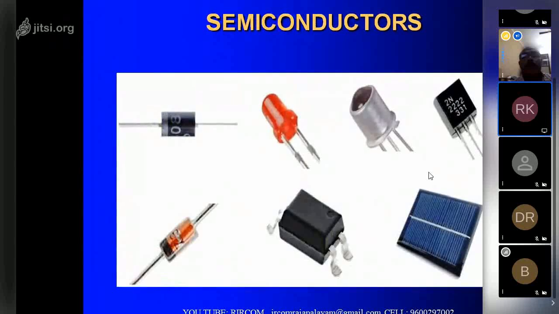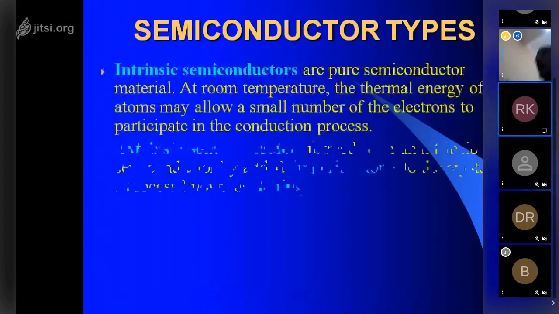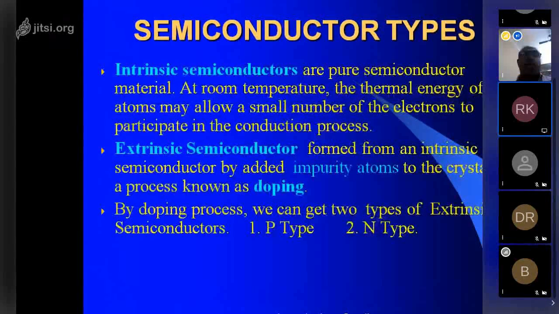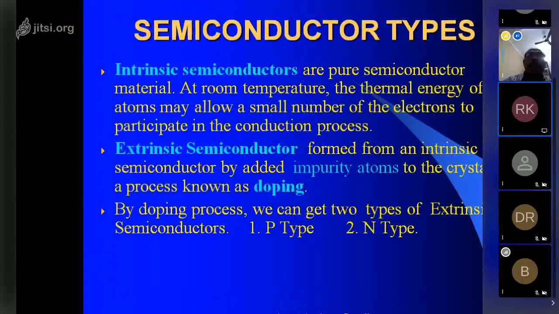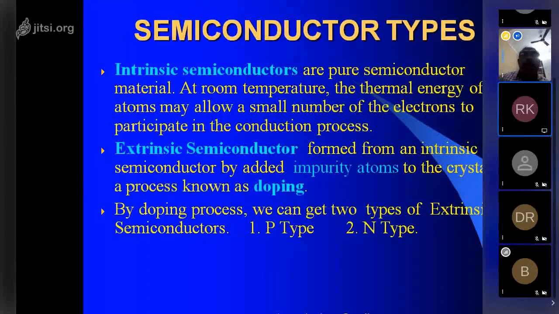So these are all the different types of semiconductor devices: the LED, the transistor, the SMD transistor, and your diode. In a semiconductor, intrinsic semiconductors are pure semiconductor material. At room temperature, the thermal energy of the atoms may allow a small number of electrons to participate in the conduction process. Extrinsic semiconductors are formed from intrinsic semiconductors by adding impurity atoms to the crystal, a process known as doping.